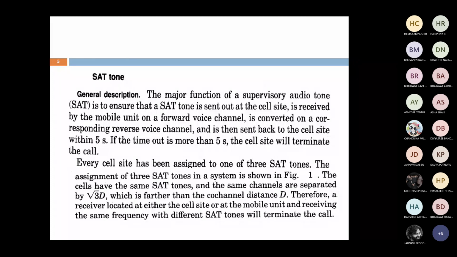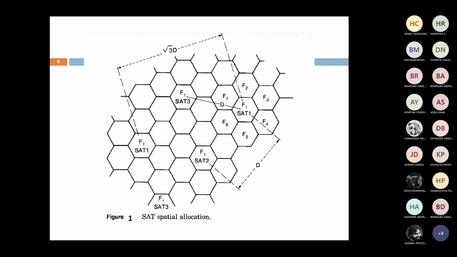Reduce the co-channel interference. Here, see this figure. We take the total geographical area, which can be divided into a number of small cells. Suppose we assume k equal to 7, that is, the cluster size is 7, and the frequencies are F1, F2, F3, F4, F5, F6, F7. Suppose the same frequency F1 is used based on the concept of frequency reuse. We have to maintain a distance D, where D equals root 3k times R. That is the frequency reuse distance.